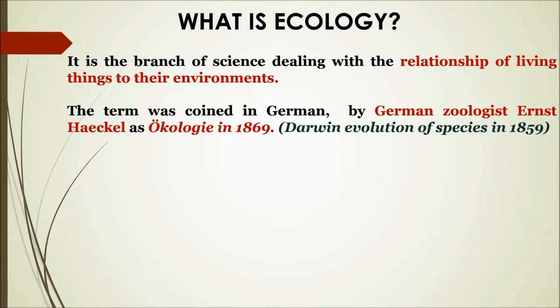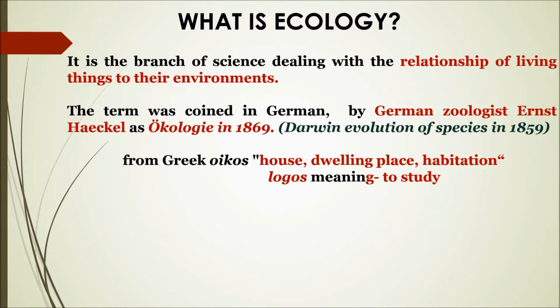As you see the term ecology, what does it mean? It basically has Greek origin, oikos. Oikos basically means house, dwelling place or habitation. So it is talking about human beings, their habitat, their dwelling place, their niche. All those words that you associate, and their scientific study. That's why oikos and logos.